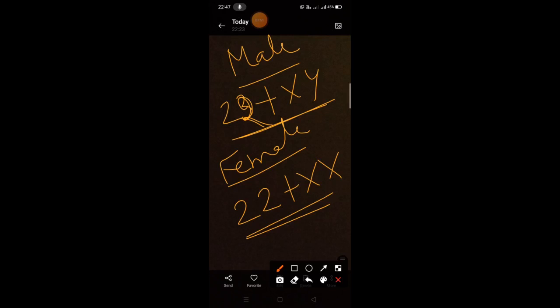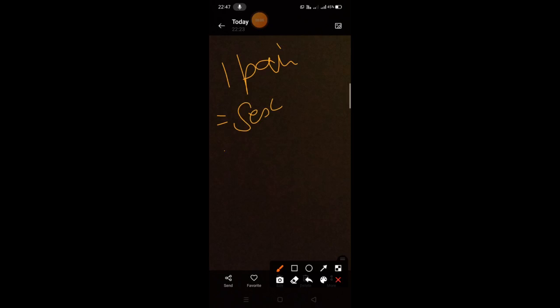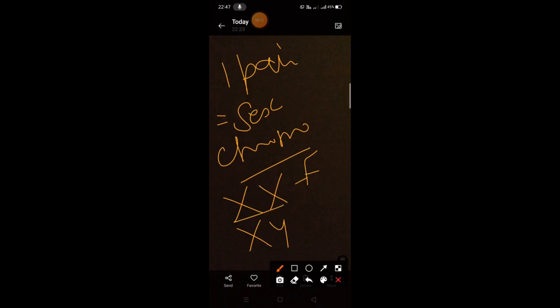So we will not talk about these chromosomes. We will only talk about XY and XX chromosome, because this one pair is known as sex chromosomes, and it is different in male and in female. XX is present in female, and XY is present in male.